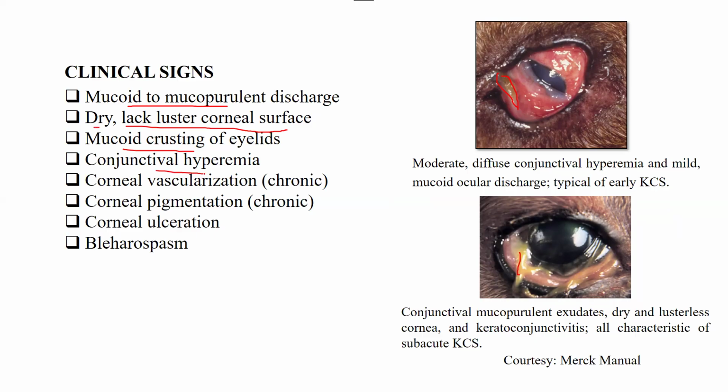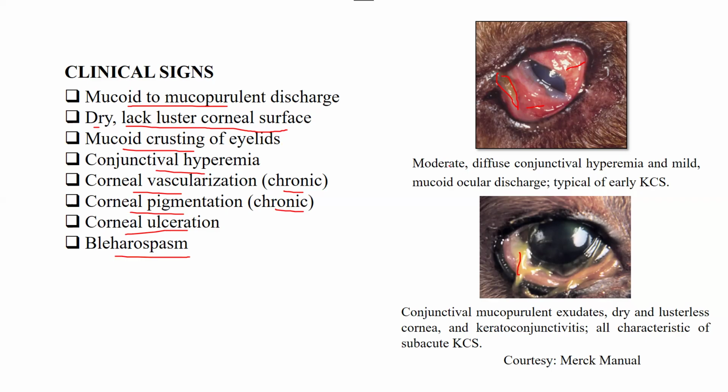Then we have conjunctival hyperemia. You can see the conjunctival hyperemia in this image. Then corneal vascularization if the case is chronic, and corneal pigmentation if the case is chronic. Corneal ulceration will happen, of course, just like our skin that gets dry and starts to have cracks. Similarly, when the cornea is getting dry, the chances of ulceration are very high. Then we have blepharospasm. So these are the clinical signs that you are going to see.